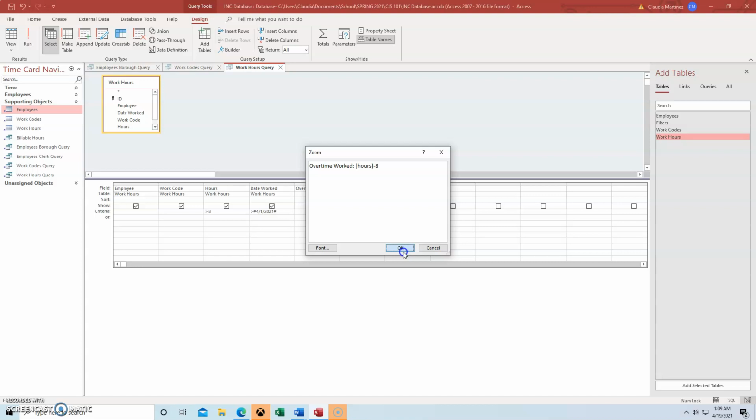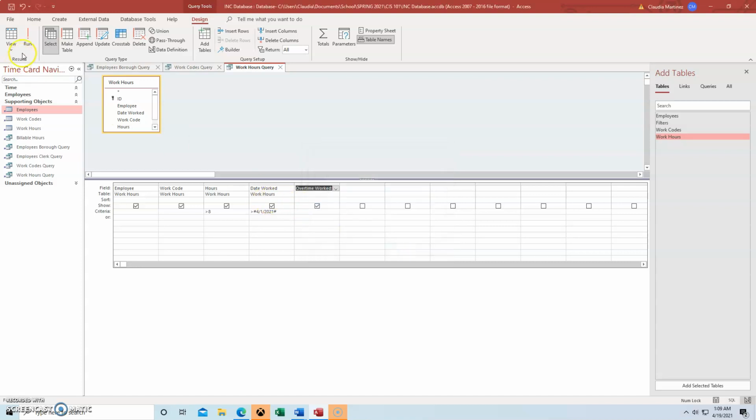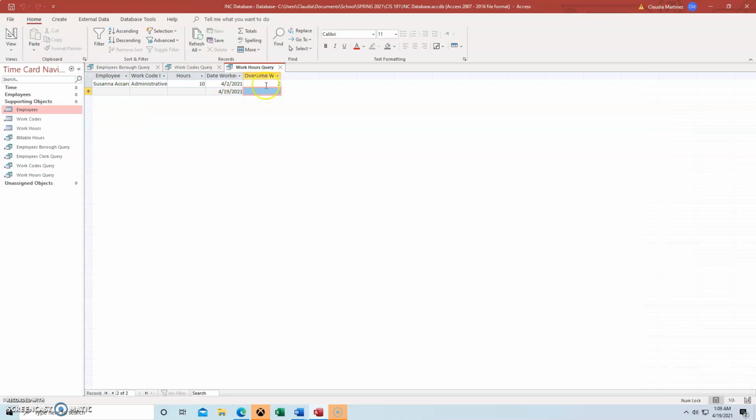And we're able to see actually both of these queries in one chart. We have the overtime work and any date over April 1st.